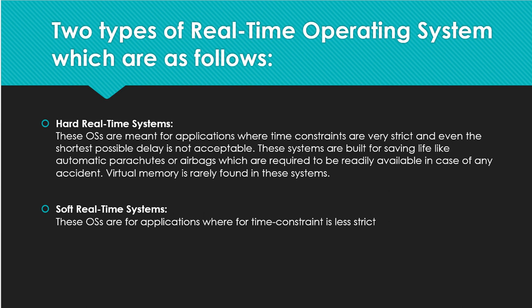Okay, as I gave the example, cars have airbags. How does the airbag open? The operating system understands that an accident has happened. Okay, and you can also take examples like artificial intelligence OS; all automated systems are nothing but real-time operating systems.